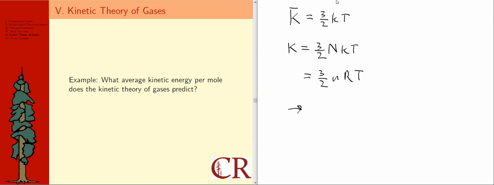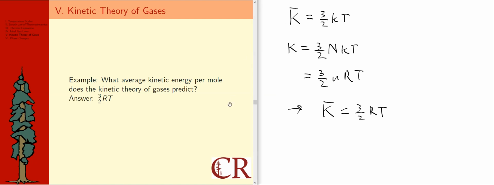And so the answer that gives is 3/2 RT. It does say average kinetic energy per mole there, so maybe I'll put a little bar over this, but I think it's kind of optional because a mole has a lot of molecules, so it's probably going to be approximately correct even without having to state average. But basically, I'm just going to say 3/2 RT with the assumption that if we're talking about per 1 mole, that means n is equal to 1 mole. So let's go ahead and check that answer, and there it is, 3/2 RT.